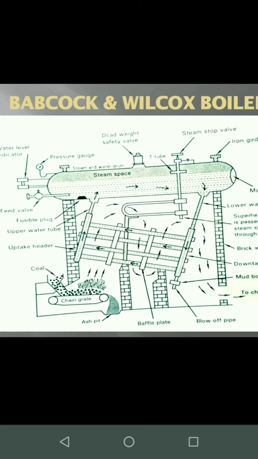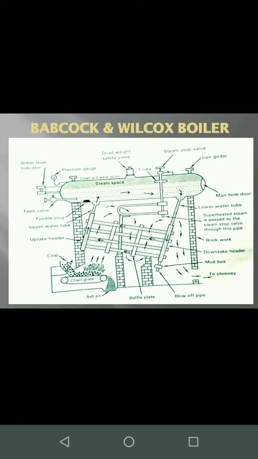Now what happens is, through the downtake header, water which is present in the water drum comes down. Because of the exhaust gases that are circulating all across the water tubes, it absorbs the heat from the exhaust gases and the water gets heated up. Because of this, the heated water becomes less dense, or lighter, thereby it flows through the uptake header and goes back to the water drum.